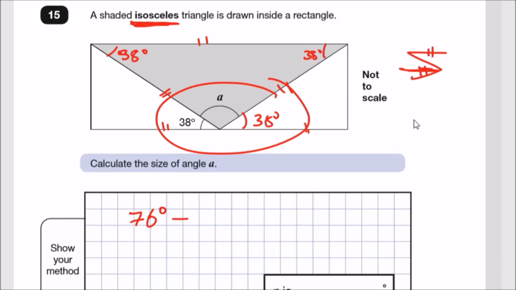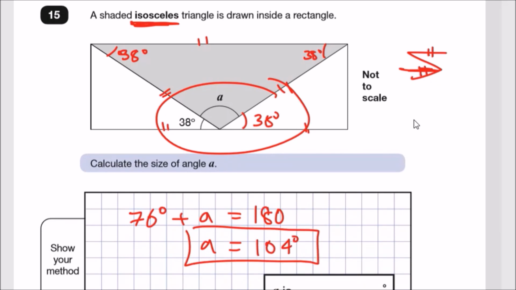So 76 plus A must give us 180, meaning A has to be 76 less than 180. 180 take away 76 is 104 degrees. So A is clearly 104 degrees.